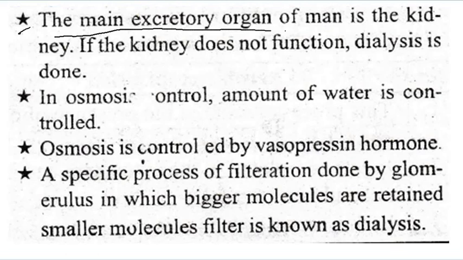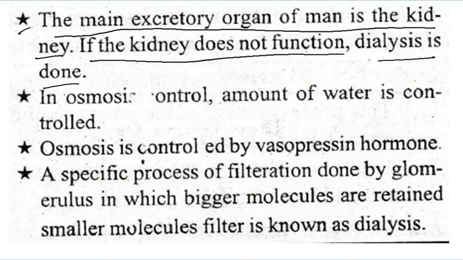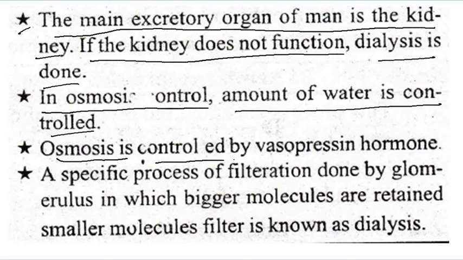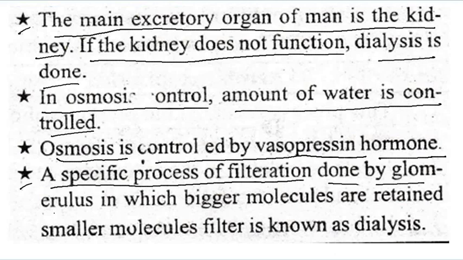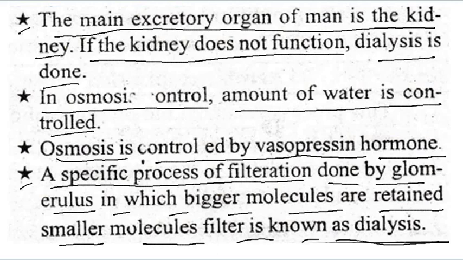The main excretory organ of man is the kidney. If the kidney does not function, dialysis is done. In osmosis, the amount of water is controlled. Osmosis is controlled by the vasopressin hormone. A specific process of filtration done by the glomerulus, in which bigger molecules are retained and smaller molecules are filtered, is known as dialysis.